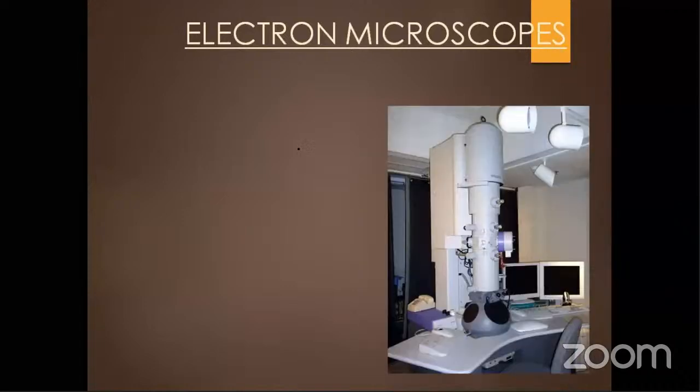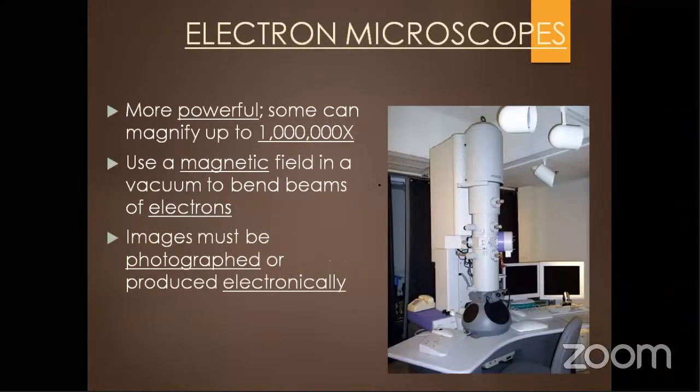Okay. So this is another photograph of an electron microscope. Here a magnetic field and vacuum are used, and a beam of electrons is passed over the sample. It is very powerful, up to 1 lakh magnification. Meaning whatever the object size is, it can be magnified 1 lakh times using this microscope.